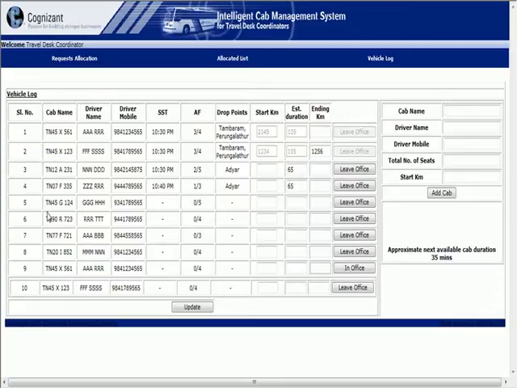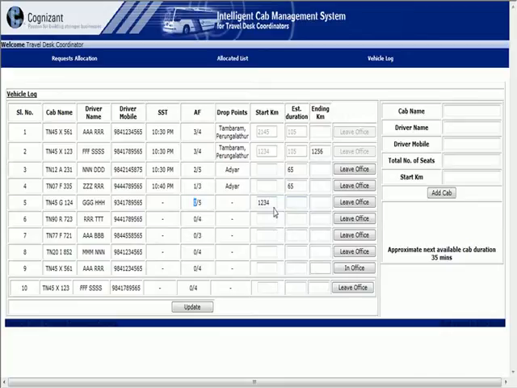Now let's take another example, record number 5, TN45G124. See, here a maximum of 5 associates can be accommodated, but no associates are allocated to the cab. If I click Leave Office, it means the cab is going to the shed, because there is no logical reason that the cab is going to drop associates, as no associates are allocated, which is very well known from the allocation factor.